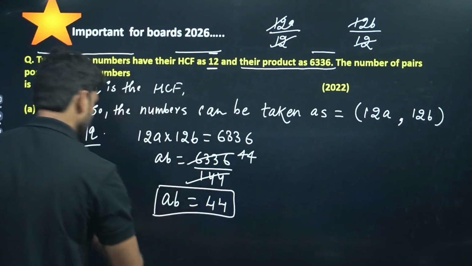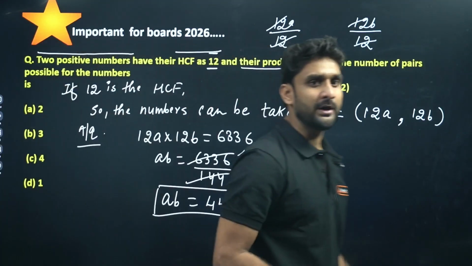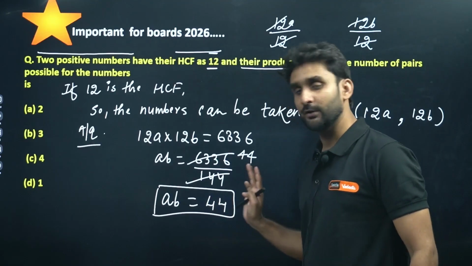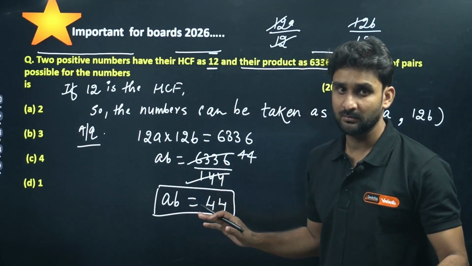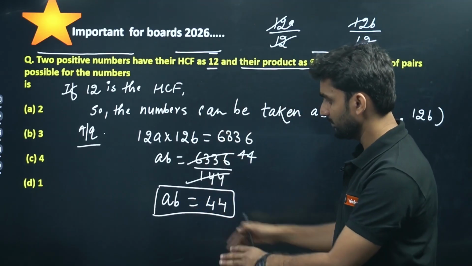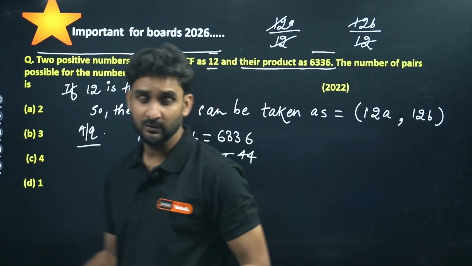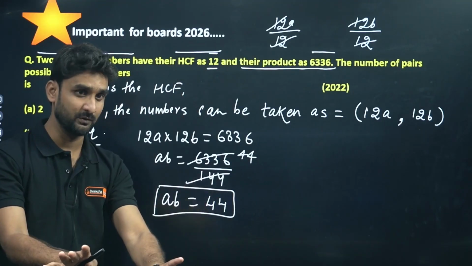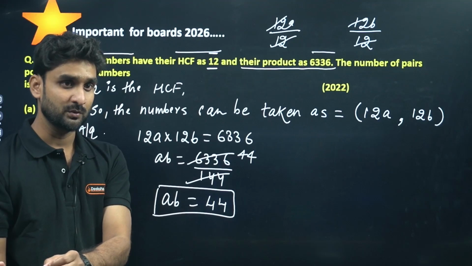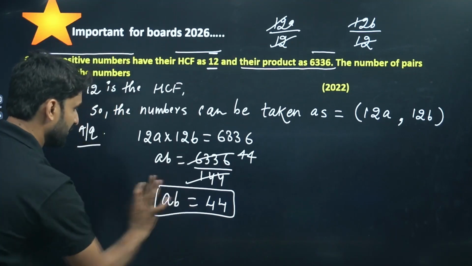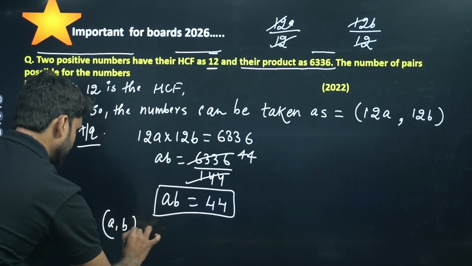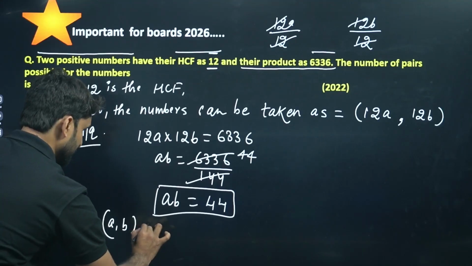One piece of information we have found here is that the product of AB is 44. Whatever A and B are, I don't know, their product is 44. So if the product of AB is 44, we can let A comma B be the first factor pair.